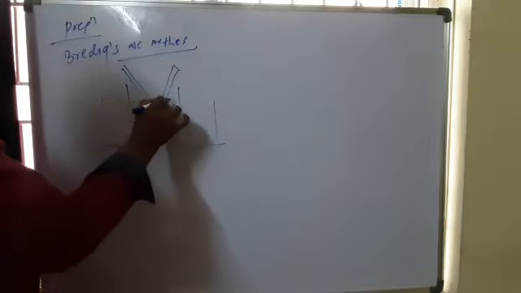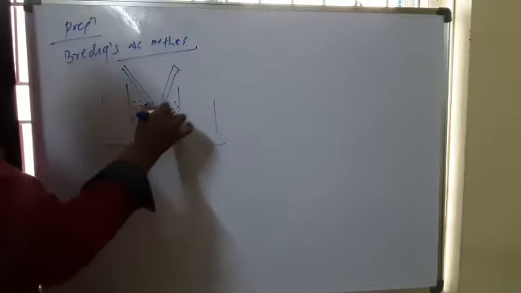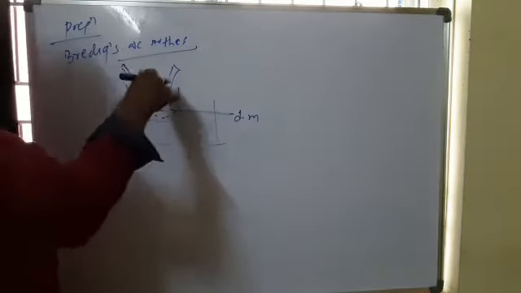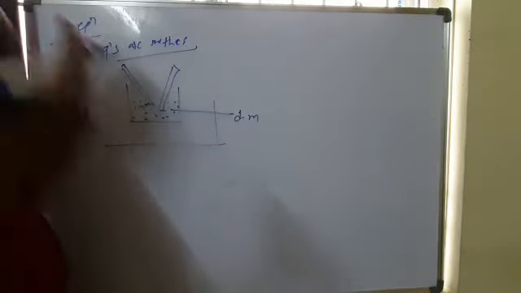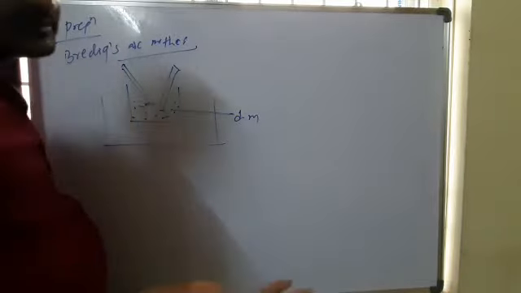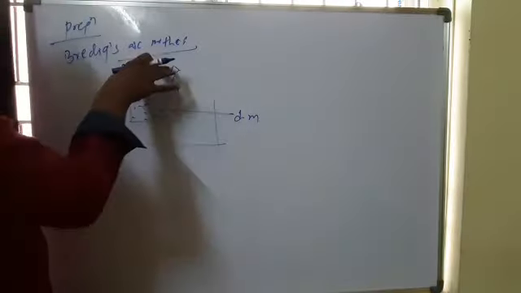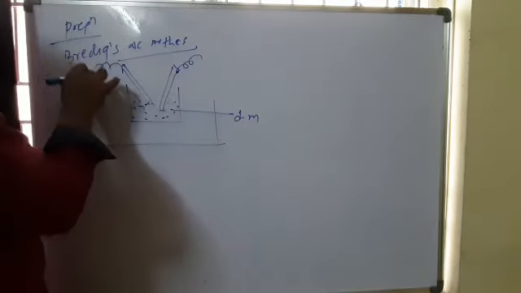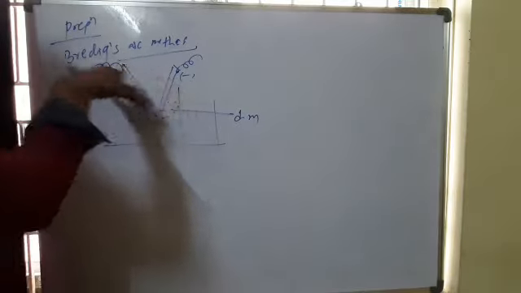The dispersion medium is kept in this container. If you want to prepare a gold sol, you have to take gold electrodes. If you want to prepare a silver sol, you have to use silver electrodes. These are the respective metal electrodes, and they act as electrodes.